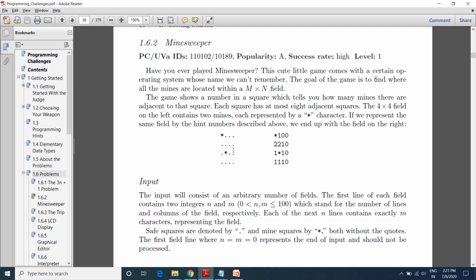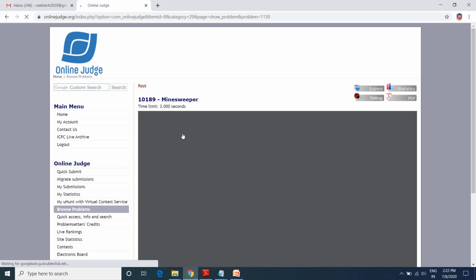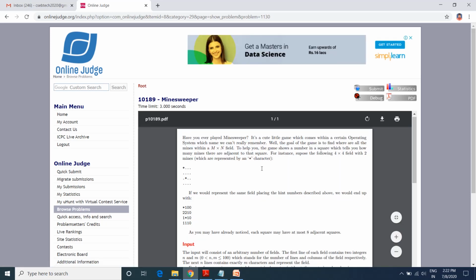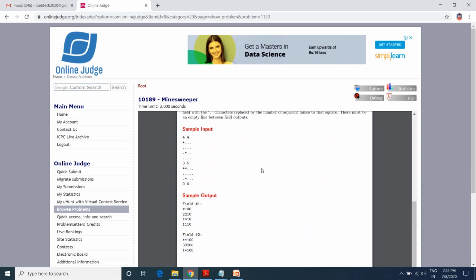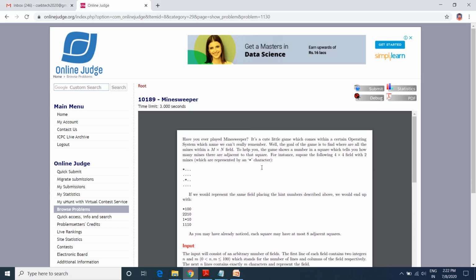If you don't have a copy of this book, you can see this problem by clicking on this website, Minesweeper. Click on this Minesweeper and you will find the same content over here, which shows the input, output, and the sample input and sample output of the given problem.